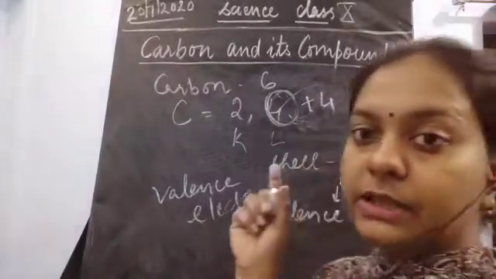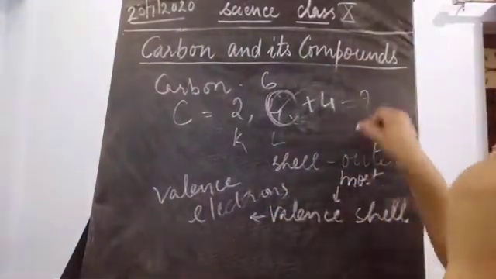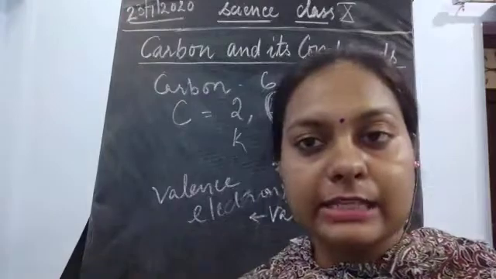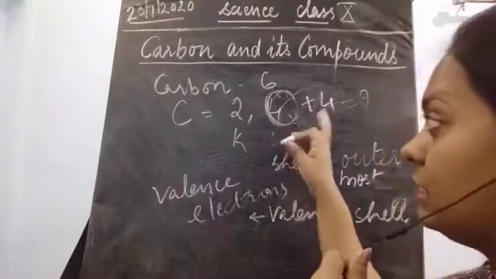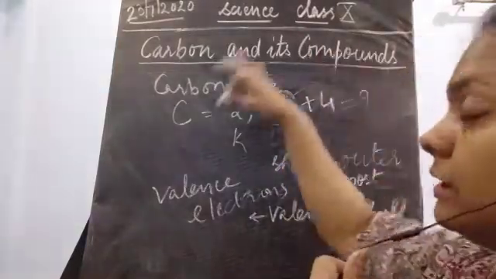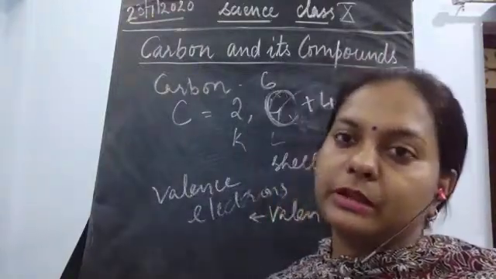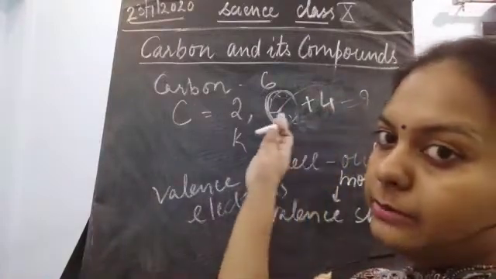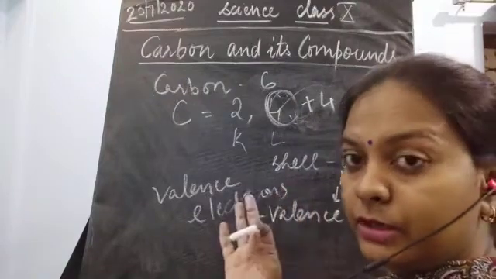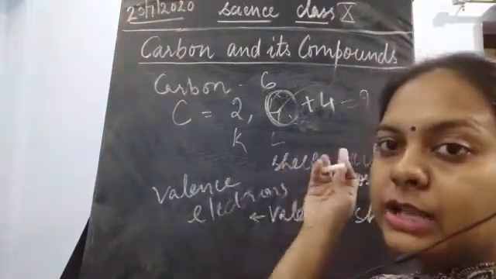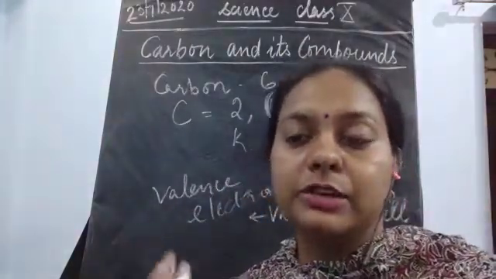If some element gives this carbon 4 electrons, then 4 plus 4, 8 electrons would be present in the valence shell. So either it could attain the configuration by losing these 4 electrons, or it should gain 4 more electrons to complete its octet. Either duplet or octet should be there. If these 4 electrons go away, it will be left only with the duplet, because the K shell has a maximum of 2 electrons. But in the L shell, it should have its octet completed, that must contain 8 electrons in the outermost shell.